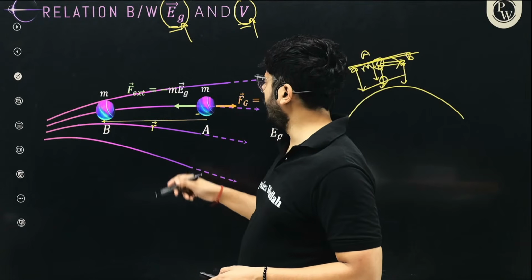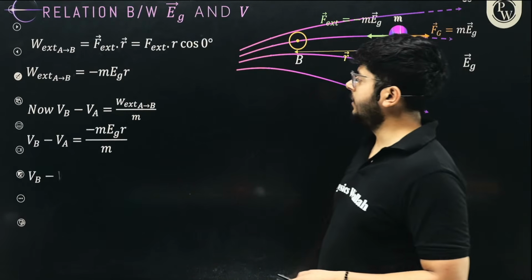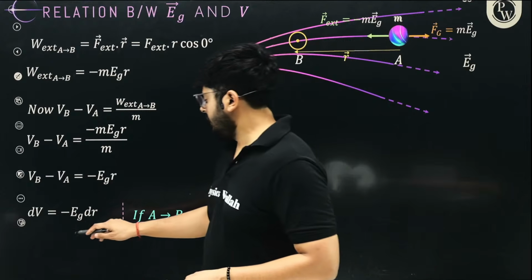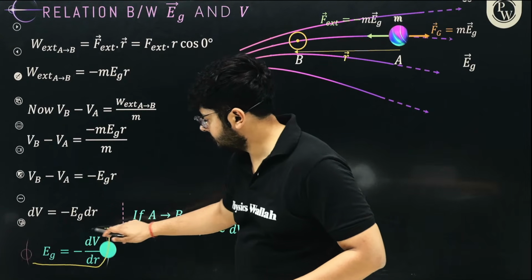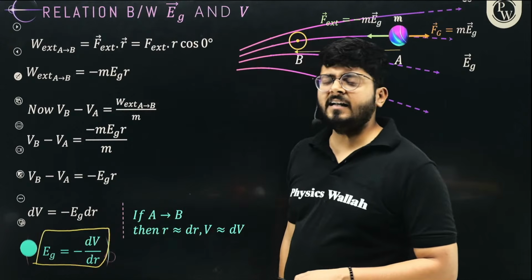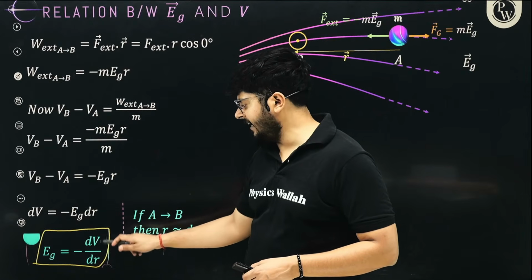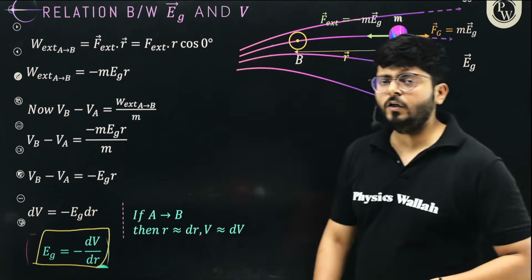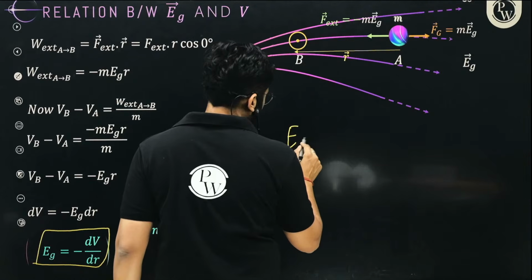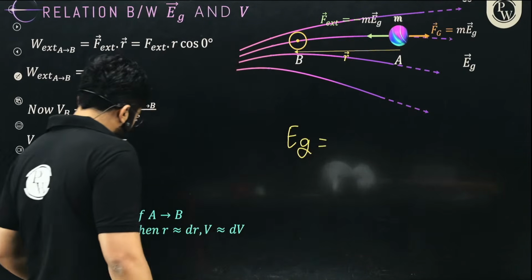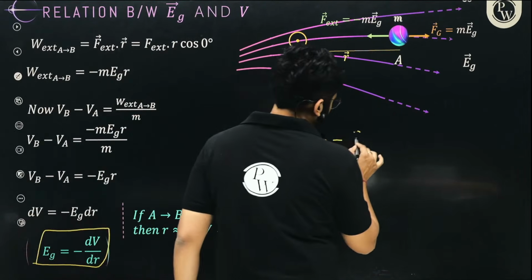And how will you relate them? So clearly we can say that this relation, the intensity of gravitation is equal to the gradient, dV by dr. Intensity of gravitation is equal to minus dV over dr.